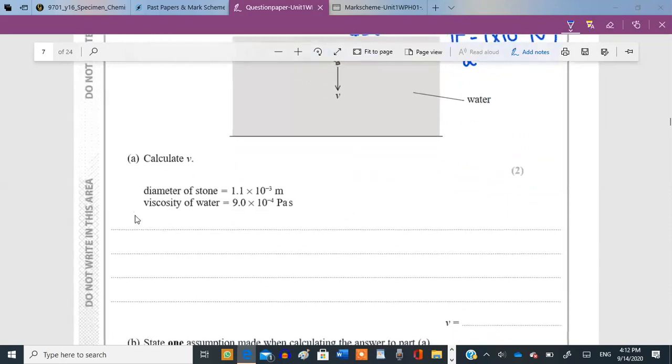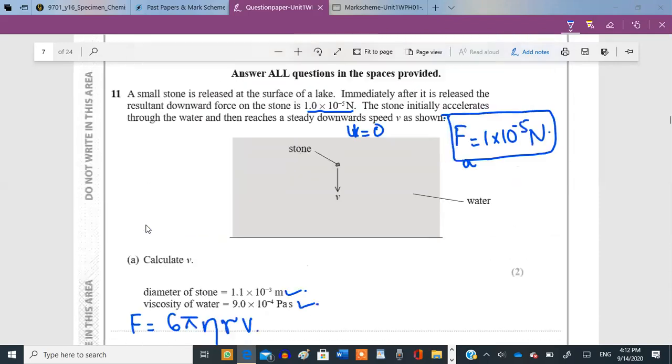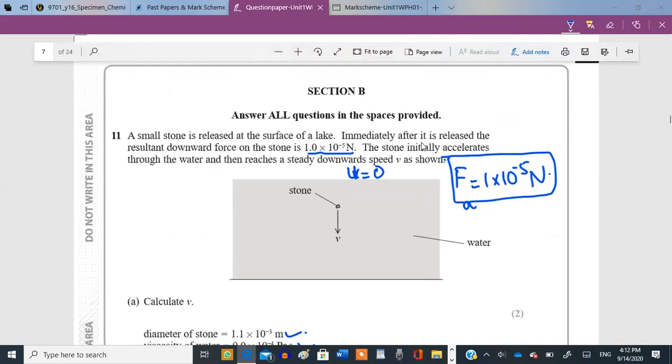So the formula that we could apply is F equals 6 pi eta r v. Out of this, eta is given to us, the radius can be calculated from here, and v needs to be calculated. What's the force? Look at the question again. Immediately after it is released, the resultant downward force on the stone is this much. The stone initially accelerates through the water and reaches a steady downward speed v as shown over here. This much force was applied on the stone downwards.